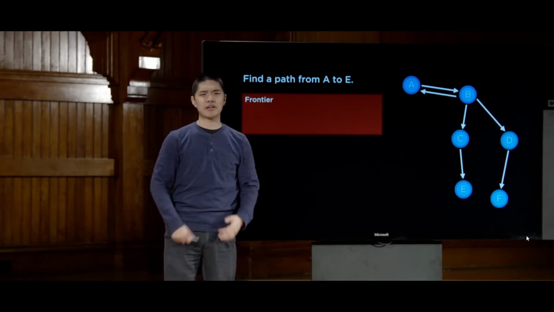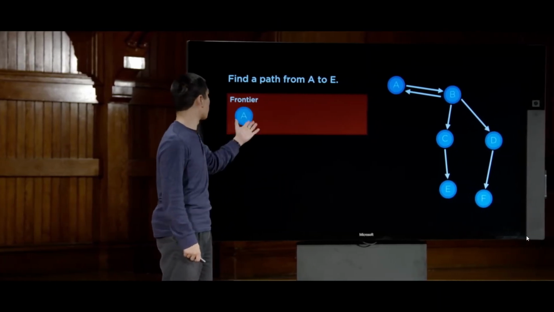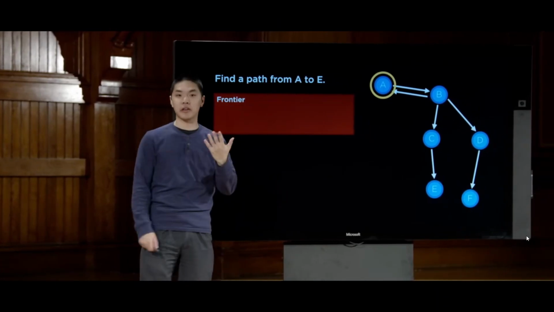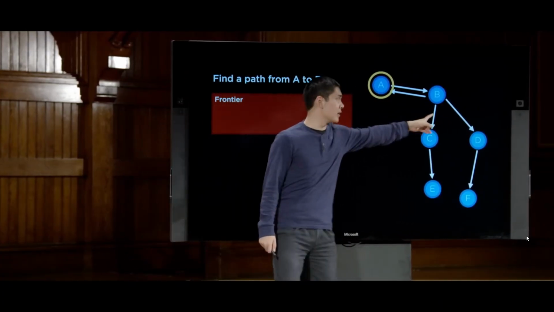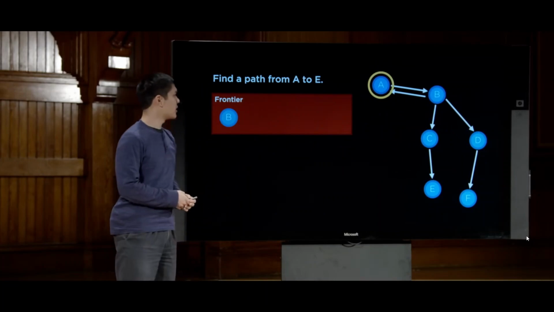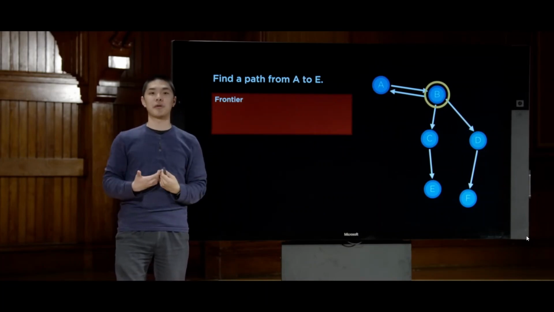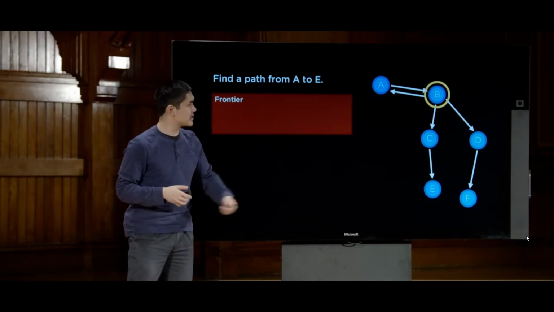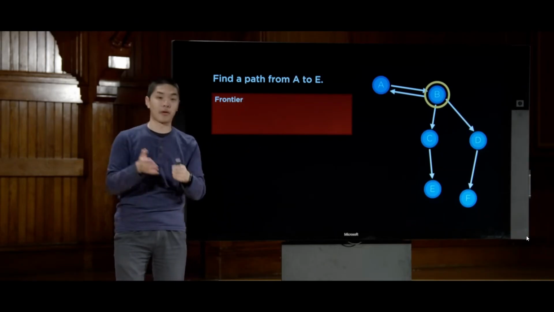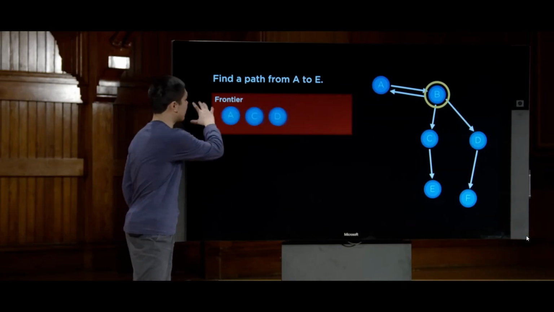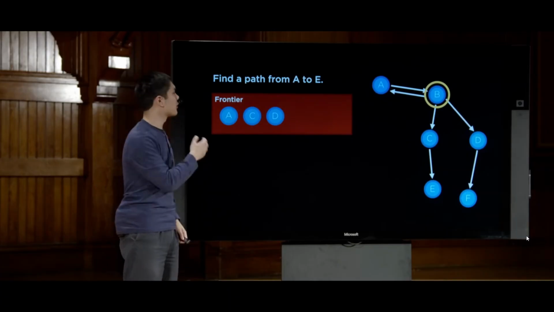What's going to happen if I try to apply the same approach now? Well, I'll begin with A, same as before, and I'll remove A from the frontier. And then I'll consider where I can get to from A. And after A, the only place I can get to is B, so B goes into the frontier. Then I'll say, all right, let's take a look at B. That's the only thing left in the frontier. Where can I get to from B? Before it was just C and D, but now because of that reverse arrow, I can get to A or C or D. So all three, A, C, and D, all of those now go into the frontier. They are places I can get to from B.